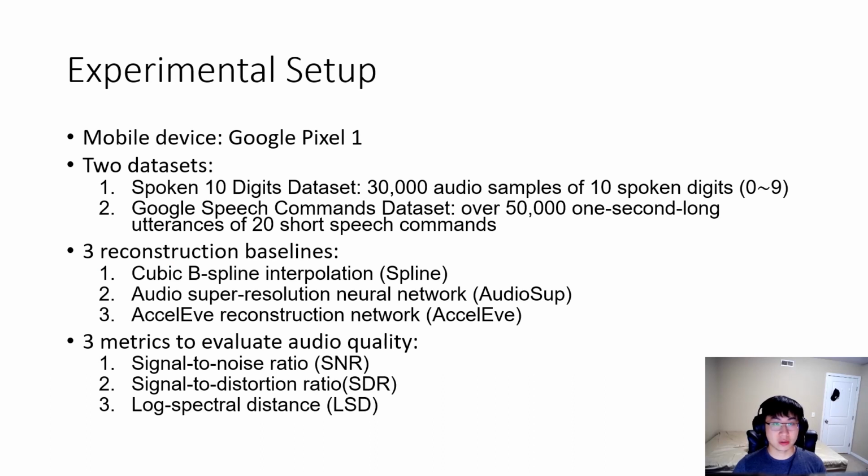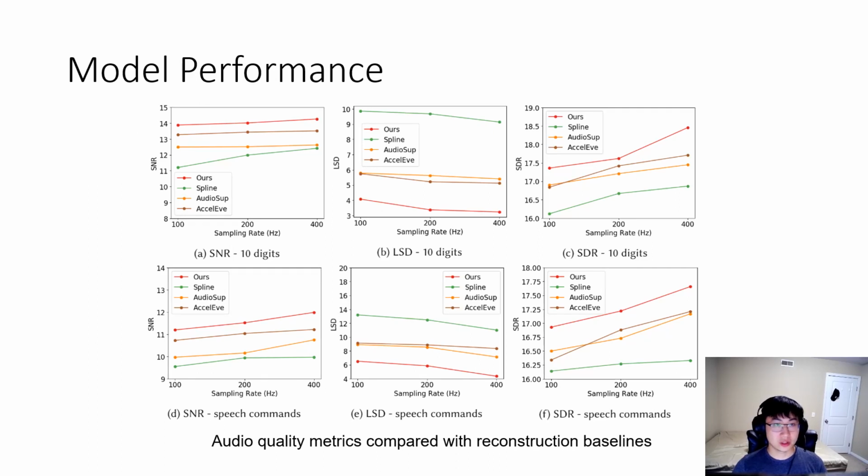Next, to evaluate our model performance, we set up the experiment as follows. We use a Google Pixel 1 as the testing mobile device, and we tested our model on two different datasets. We have three baselines, which includes a naive approach, the state-of-the-art audio super-resolution neural network, and the state-of-the-art motion sensor signal to audio signal reconstruction network. And we use three different metrics to evaluate the reconstructed audio quality. In these figures, the red curves represent the performance of our model. It achieves the best among all the baselines in the two datasets as for the audio quality metrics.